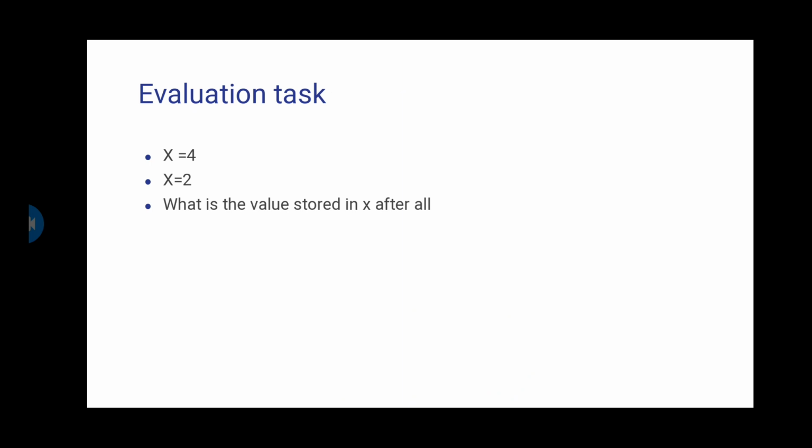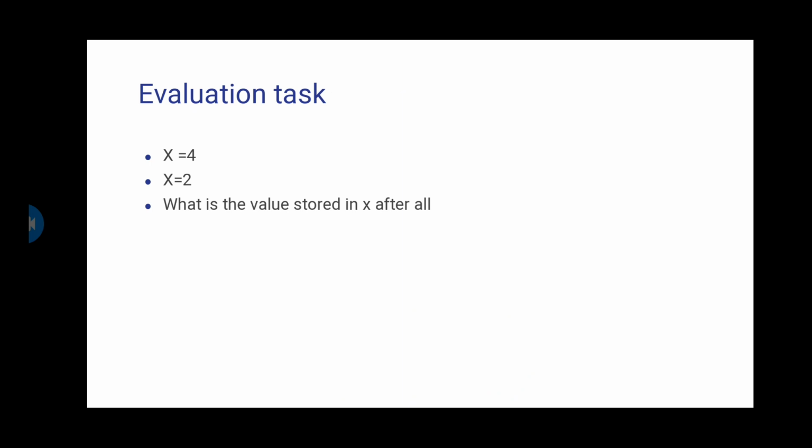All these are variables. We write the variable name, we write equal, and we write its value. So now the computer holds the value 4, and after that we defined x equal 2, and now it holds the value of 2.